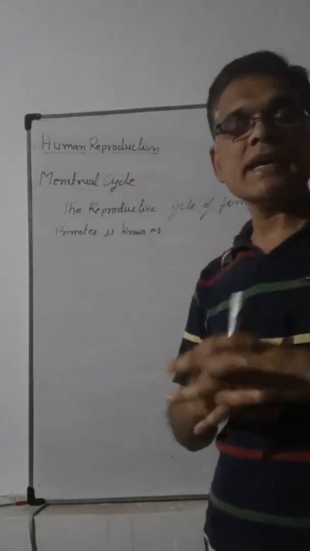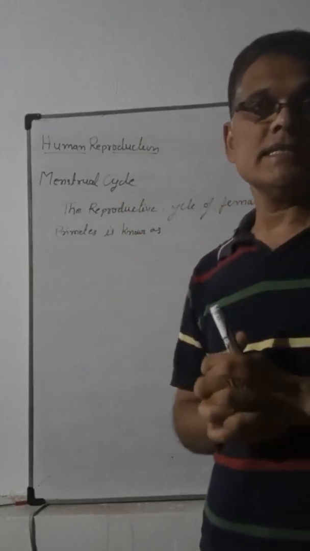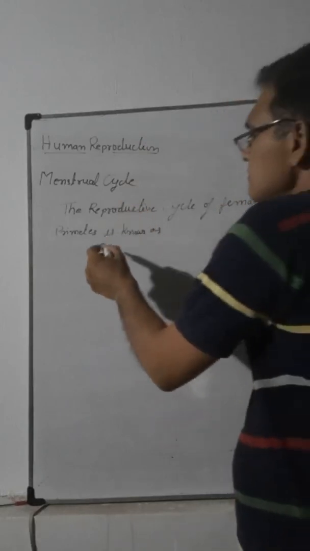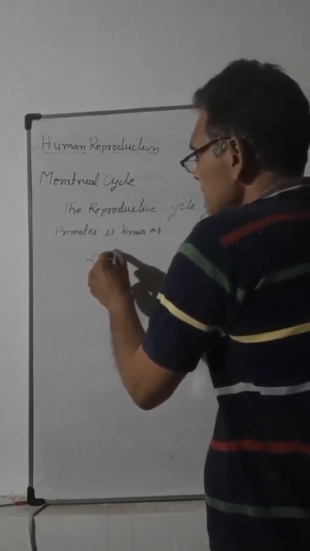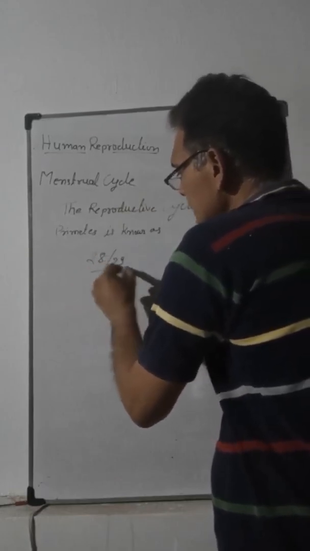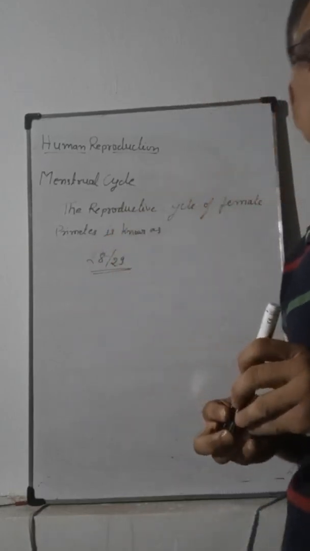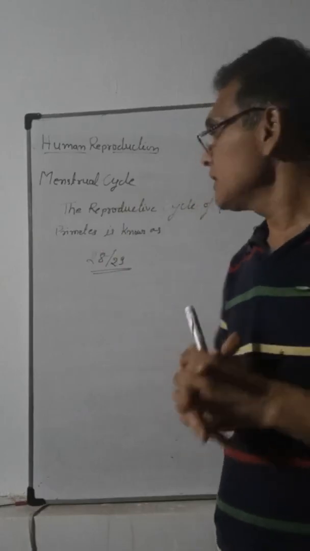During the menstrual cycle, different cyclic changes occur. One menstrual cycle is of 28 or 29 days.